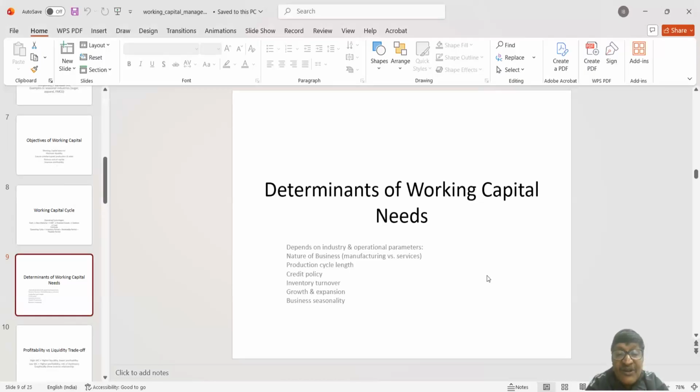So they will have to search for some other supplier who may charge more because of emergency supply. So in that case, working capital requirement will shoot up all of a sudden, and the company will have to arrange working capital very quickly to serve their customers. Otherwise, they will lose their goodwill in the market.